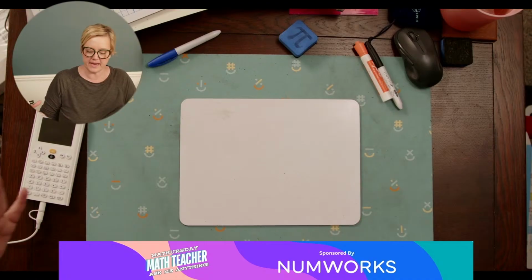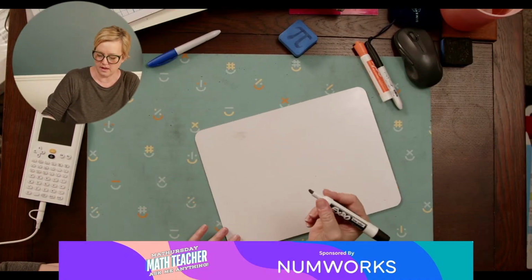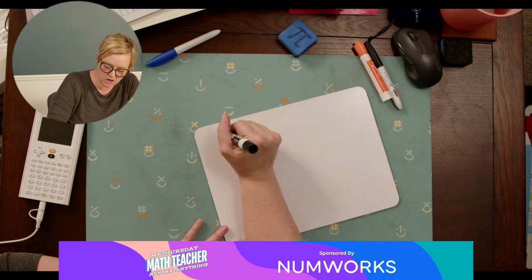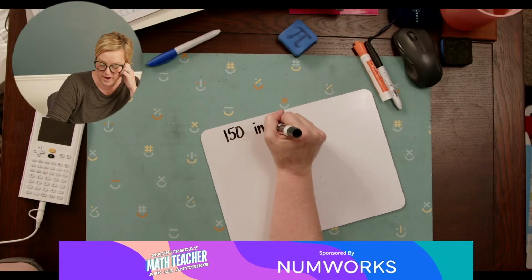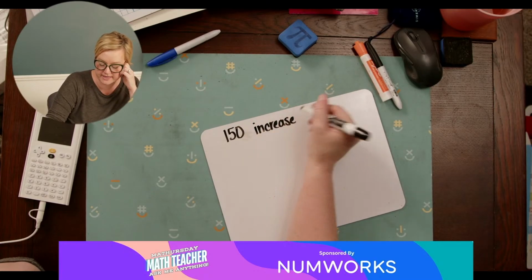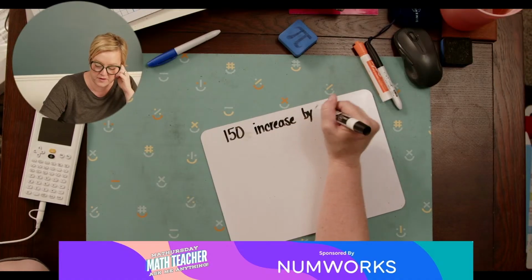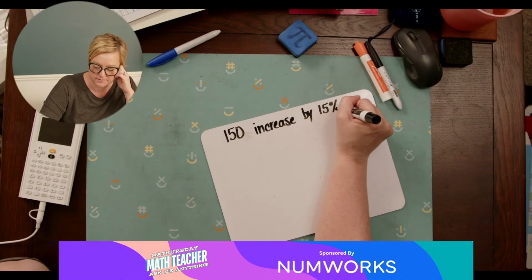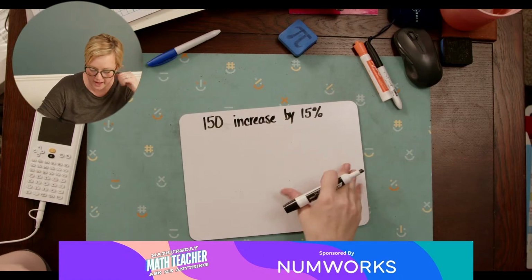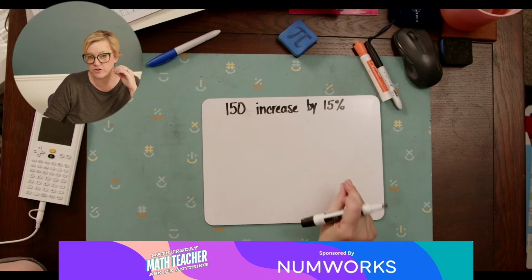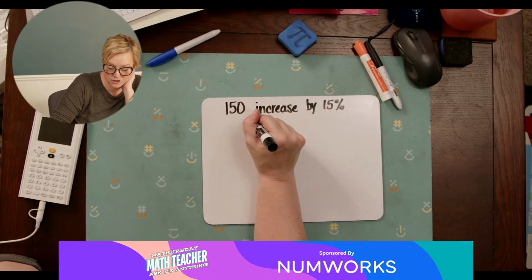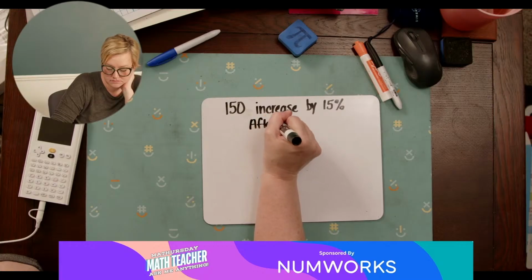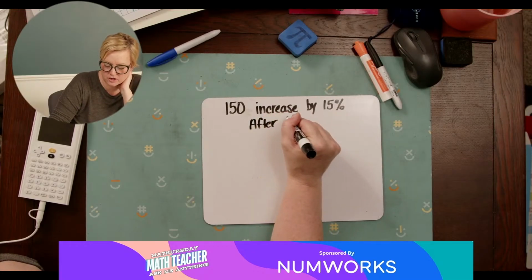Like a population of animals: we start with 150 animals, and the population is going to increase by 15% every year. So if it increases by 15% every single year, how many after, I don't know, 30 years? No, let's do 20 years.